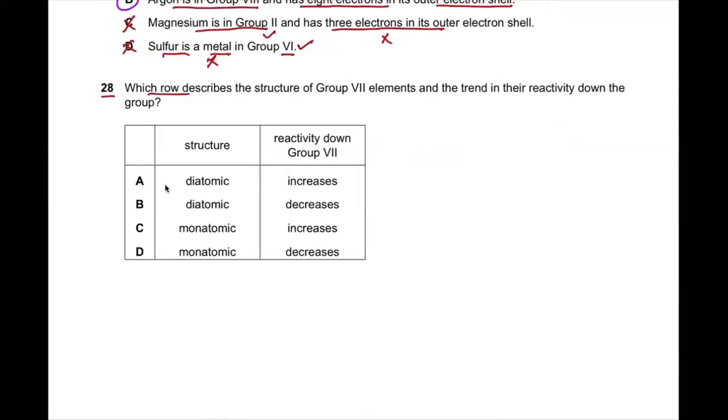Now, 28. Which law describes the structure of group 7 elements and the trend in their reactivity down the group? If you recall, we have fluorine, chlorine, bromine, iodine. Just give me a minute, please.